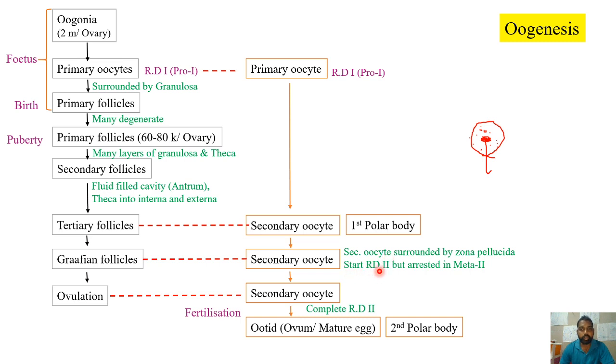Now it will start undergoing reduction division. That is, the second reduction division will start in the secondary oocyte, but again this reduction division will be arrested in the metaphase 2 stage.